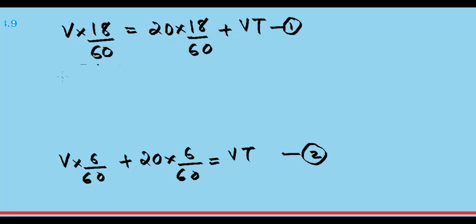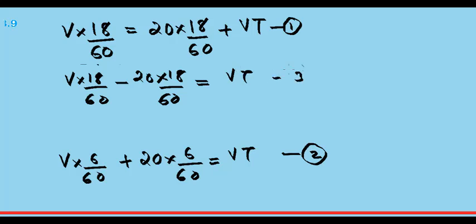The first equation can be rewritten like V into 18 by 60 minus 20 into 18 by 60 equal to Vt, call it as 3. I took the first term on the right side to that side, so it becomes minus.